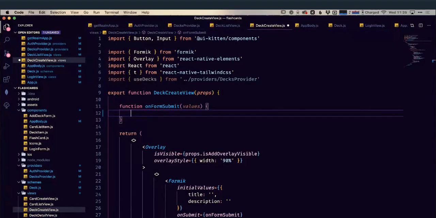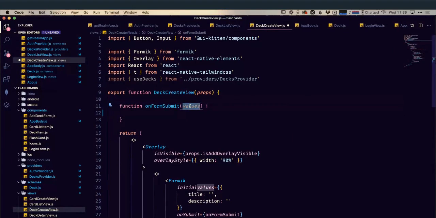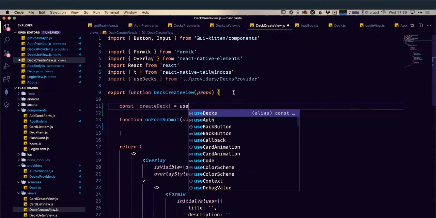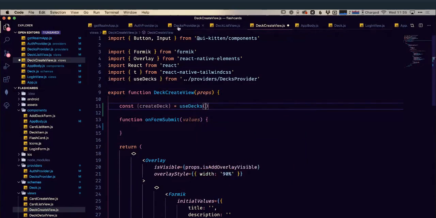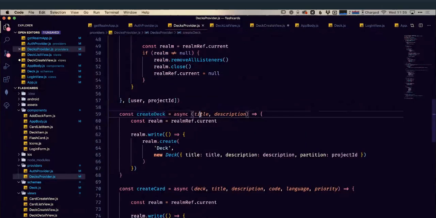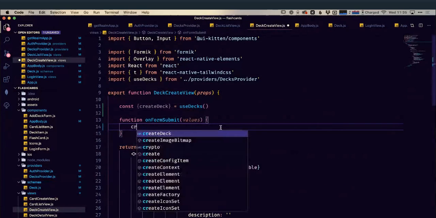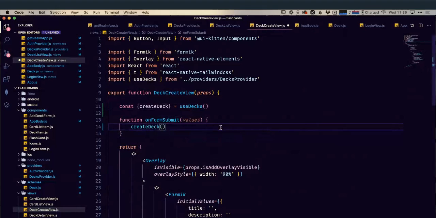So for our deck create view, it's getting our values from the form, and we're going to need this useDecks. We've already got it imported, but we're going to need to say that from that useDecks, we're going to require our createDeck method. Our createDeck method was one we defined within our provider here. CreateDeck requires a title and description. So inside our form now, we can go like createDeck, and it's going to take our title, and it's going to take our description.